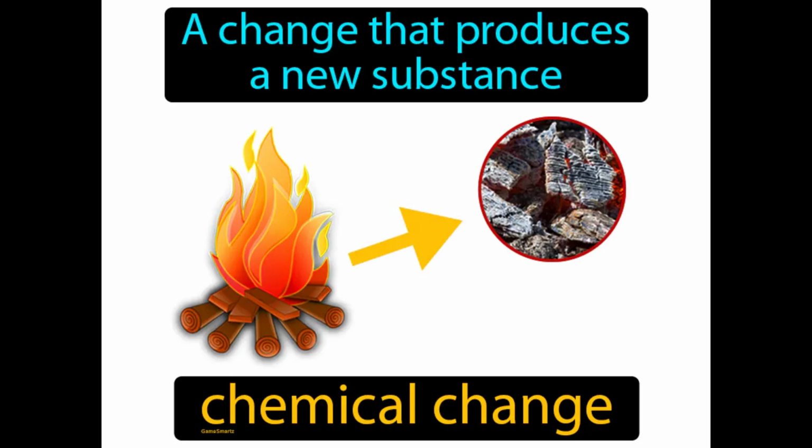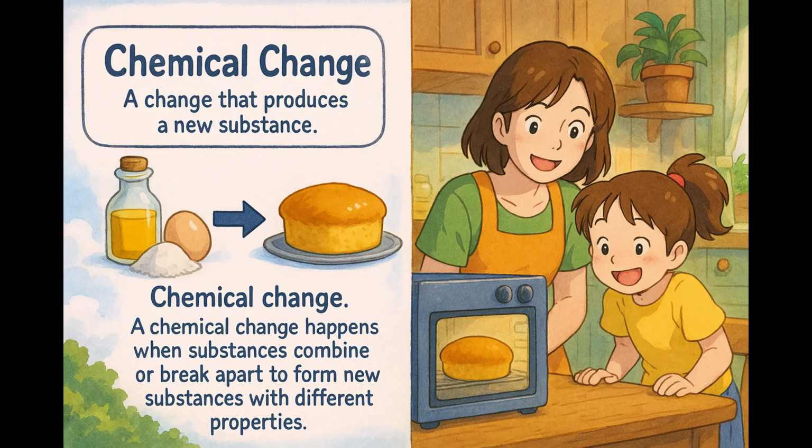A change that produces a new substance. Chemical change. A chemical change happens when substances combine or break apart to form new substances with different properties. Imagine you're baking a cake, and once it's in the oven, there's no way to return it to its original ingredients like flour, eggs, and sugar. This is similar to a chemical change, where substances interact to create a completely new substance, much like how baking transforms your ingredients into a cake.